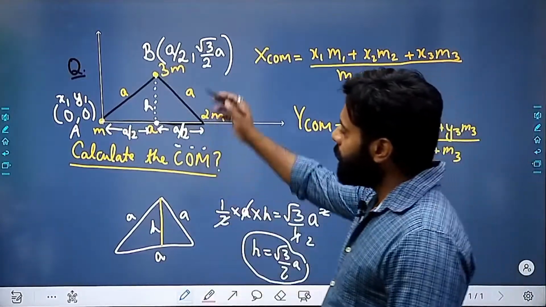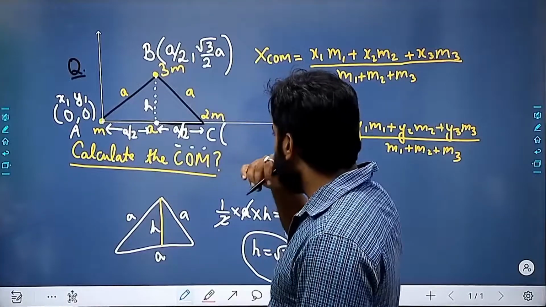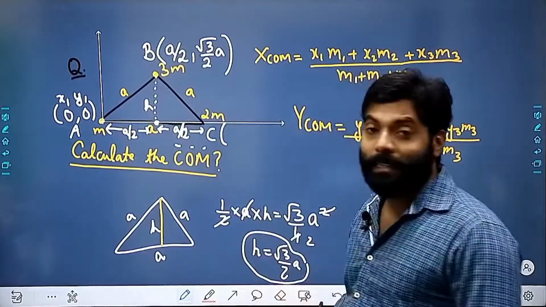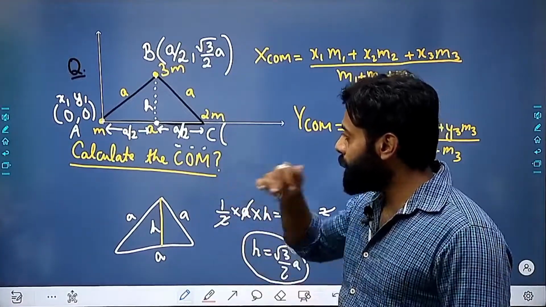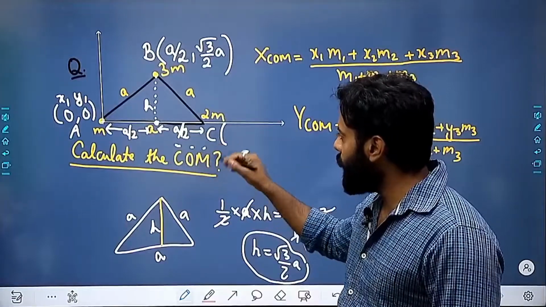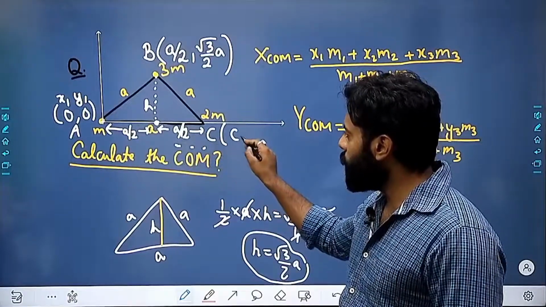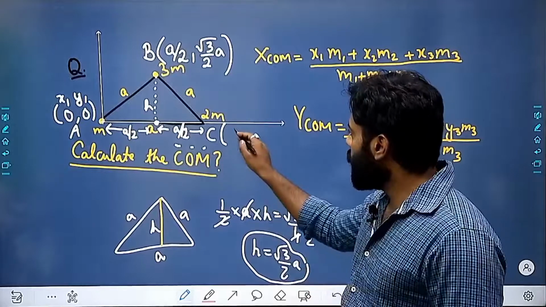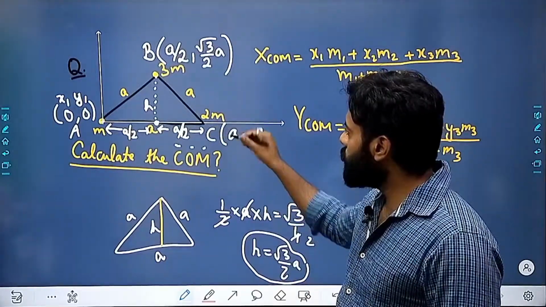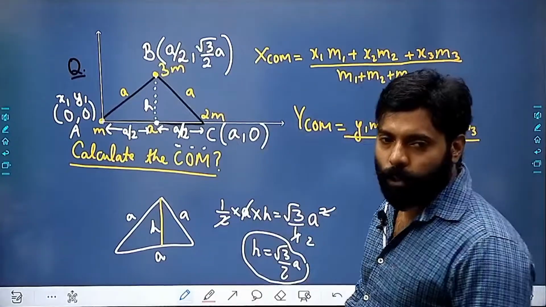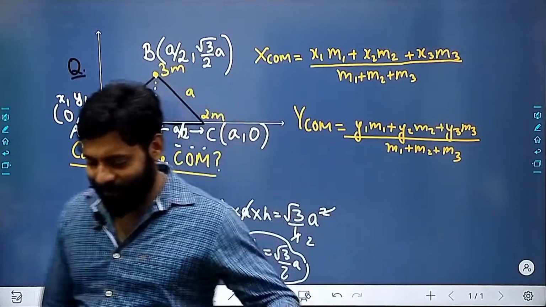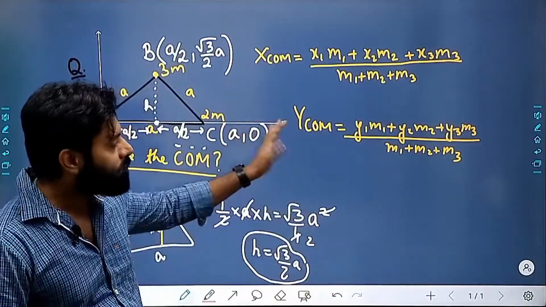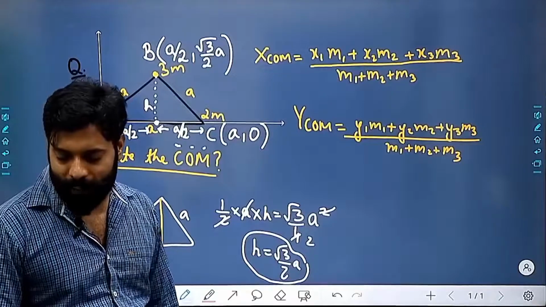So this coordinate is sorted out. Now the problem is how to get this C coordinate. The C coordinate can be easily calculated. It won't be 0, it will be a comma 0. Then the only thing you require is to place all these values and you will get the answer.